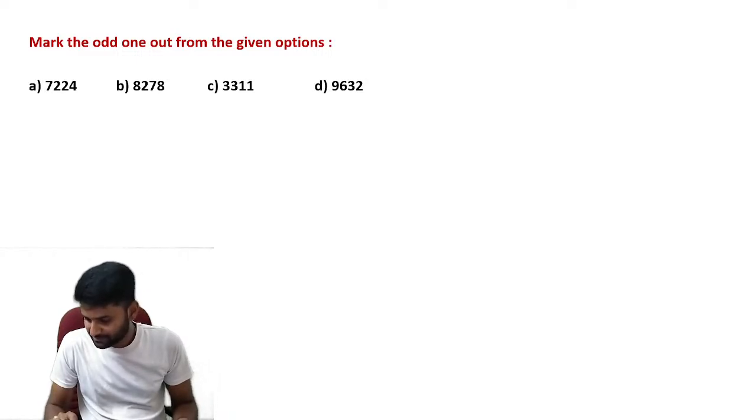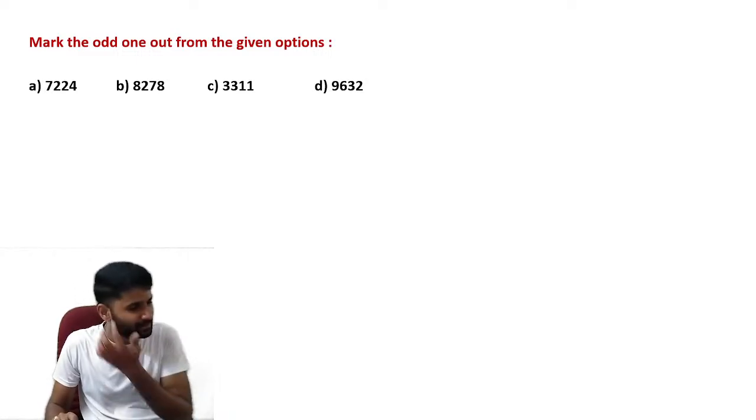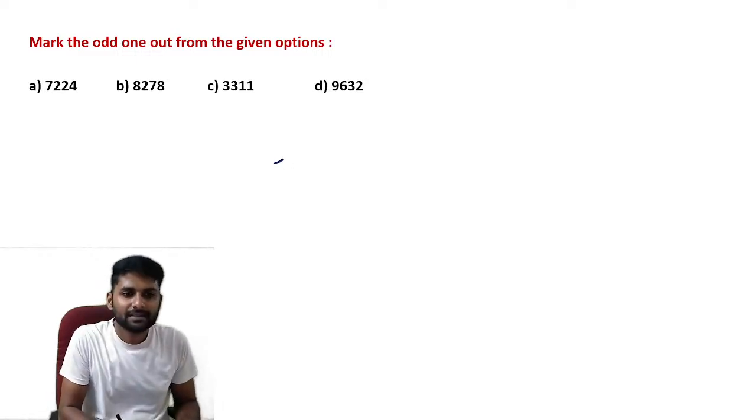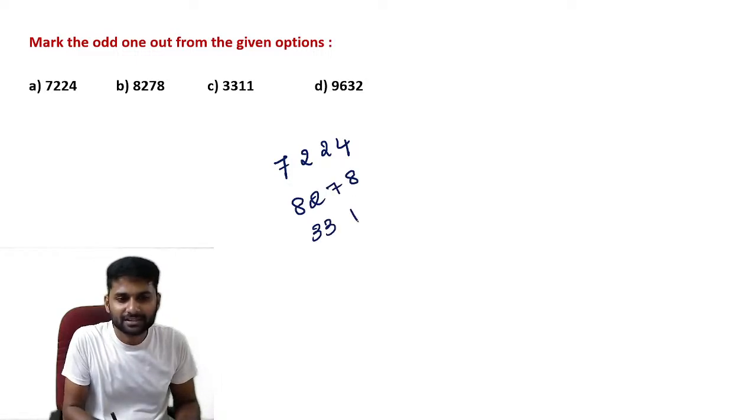Good evening, Rasid. 7,224, 8,278, 3,311, 9,632. So which one is completely different?